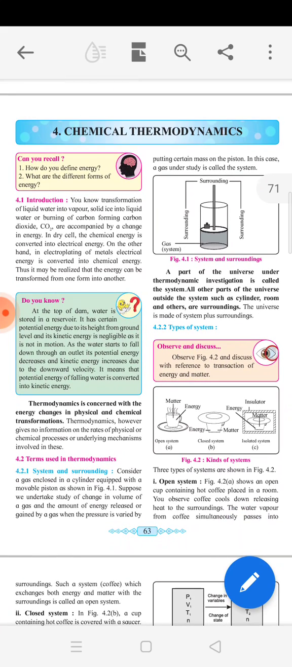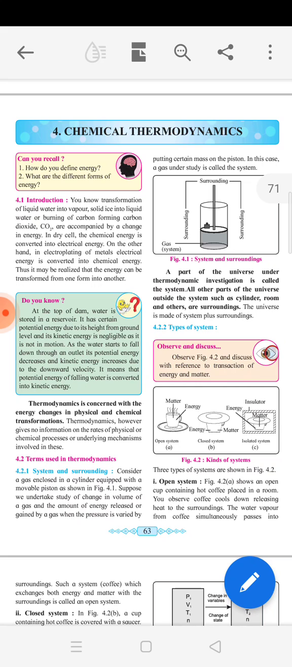Chemical Thermodynamics. Here we will see some topics like type of system, properties of system, state and state function, then nature of heat and work, then first law of thermodynamics, then different terms like enthalpy and internal energy, then the relation between enthalpy and internal energy, then thermochemistry. Such concepts we will see. So first we will start with the introduction.